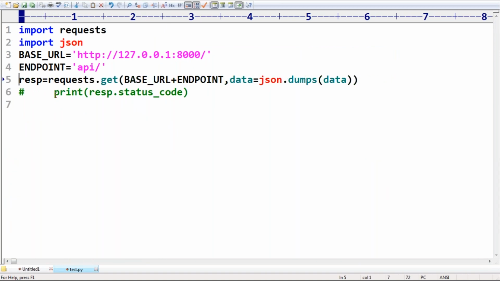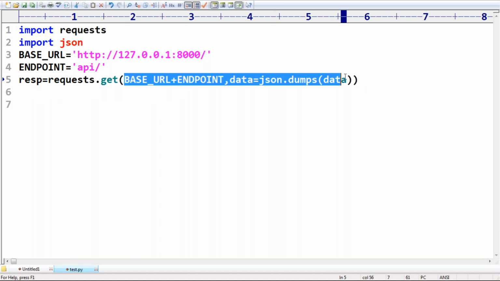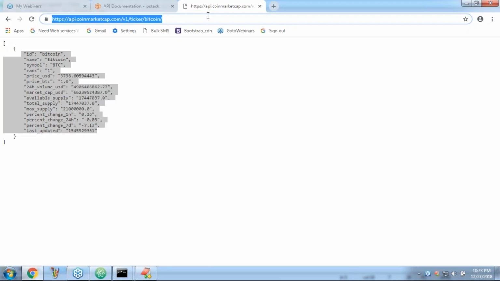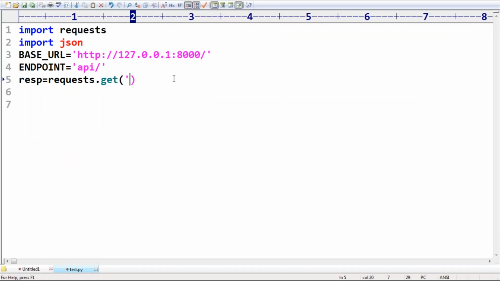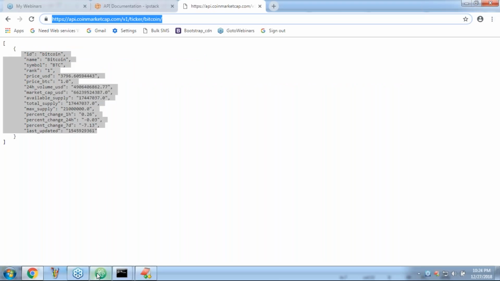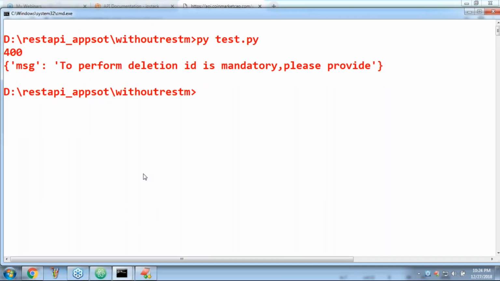Here, just observe that. What I'm trying to use is requests.get. Now this is the GET request I want to send. What is the URL? Yes, this is the Bitcoin price. I'm sending the request, sir. Now I'm getting the JSON response, of course. So now p_data is equal to resp.json(). Assume that, print of p_data. What will happen? Have a look once. Is it going to respond properly or not?